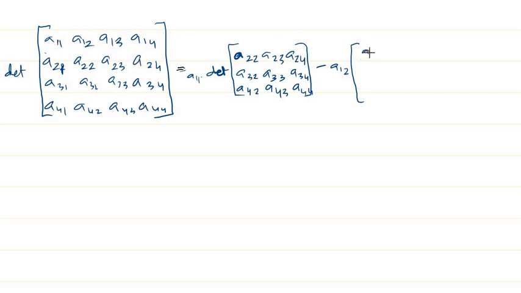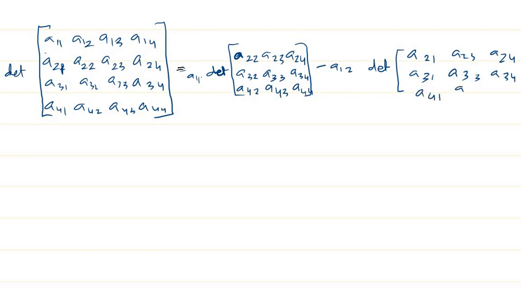You get a12 times the determinant of the matrix a21, a23, a24, a31, a33, a34, and a41, a43, and a44.